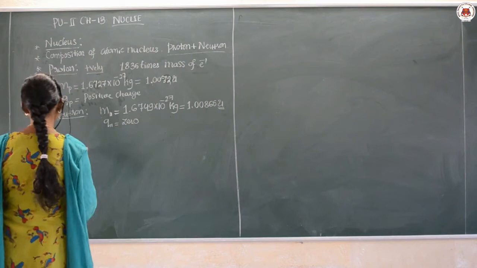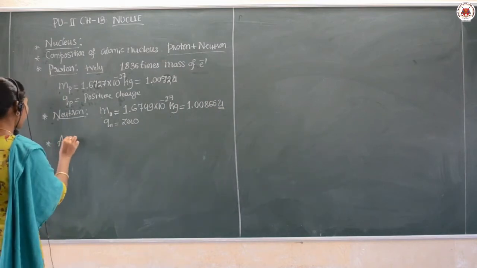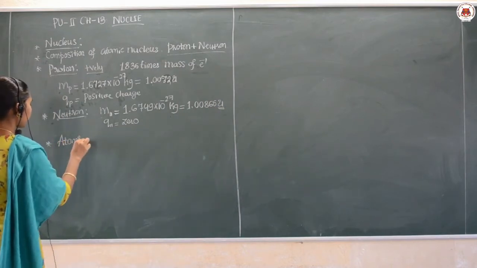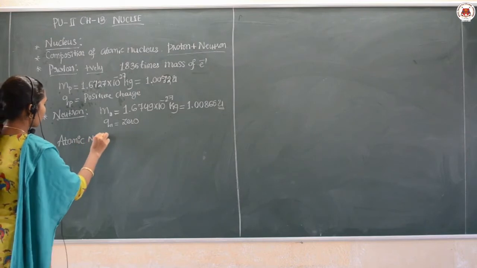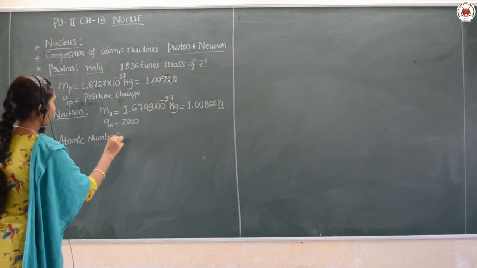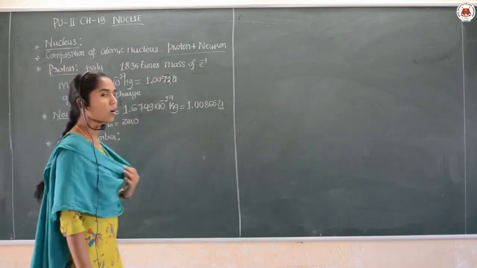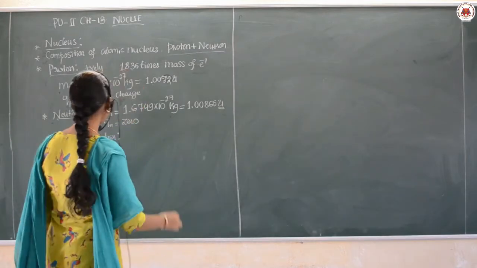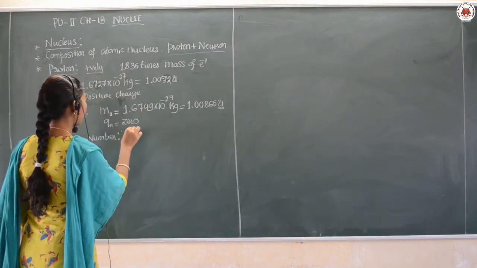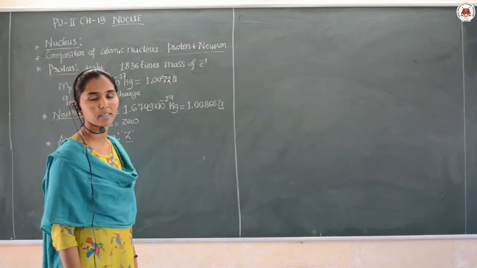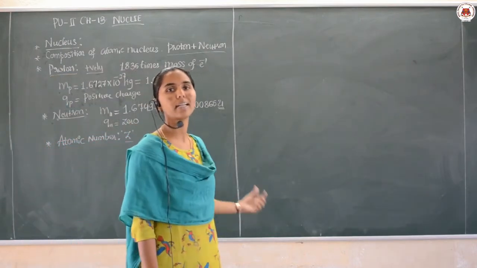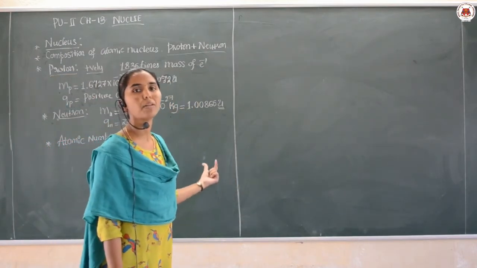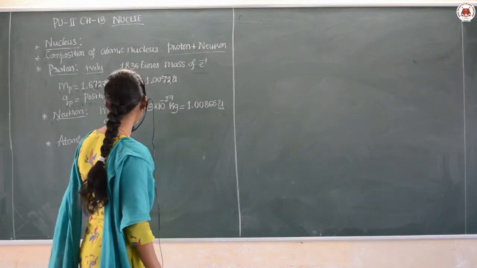The first one is the atomic number, which can be represented with the letter Z. In a nucleus, Z represents the atomic number.